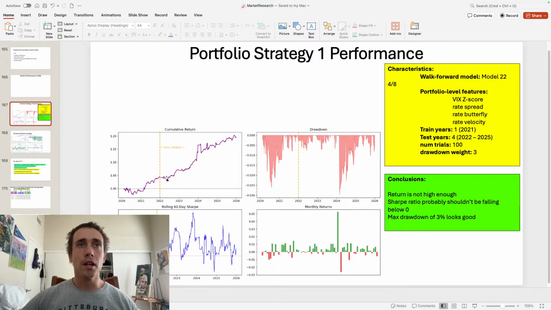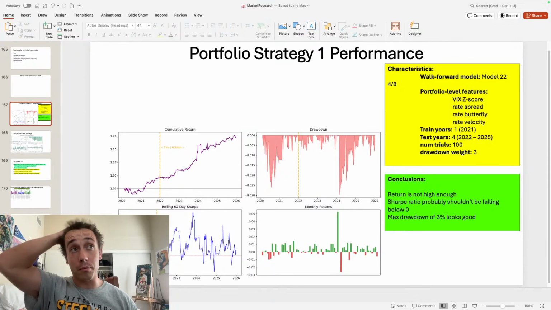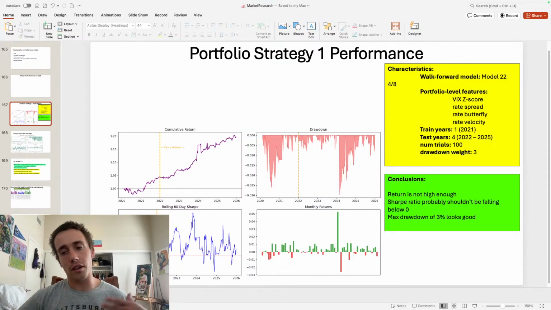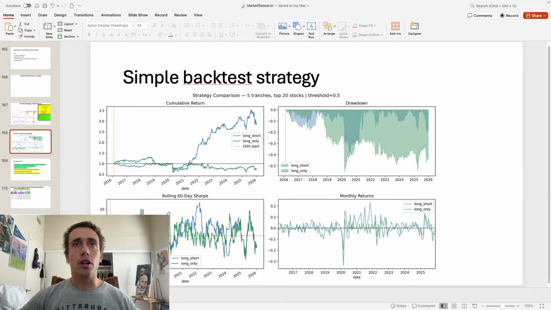So that's great. But then when I look at the cumulative returns, so I'm testing on 2022 to 2026, you see it's only giving about 15% returns. So 15% returns over 4 years, 4% per year. That negates my first goal of beating the S&P by a significant margin, because that is on average 6% per year. So I could just buy and hold the S&P and it would outperform the strategy. I tried a simple one, I don't even remember what this was, but this isn't working well either.